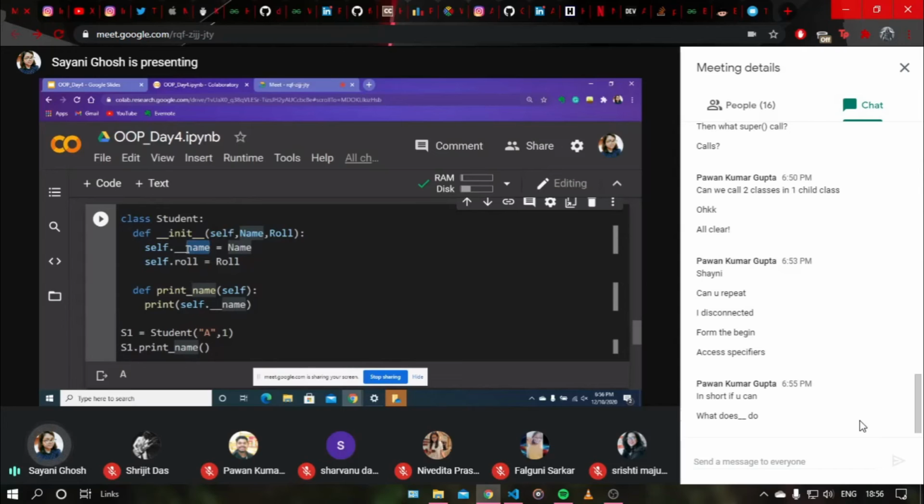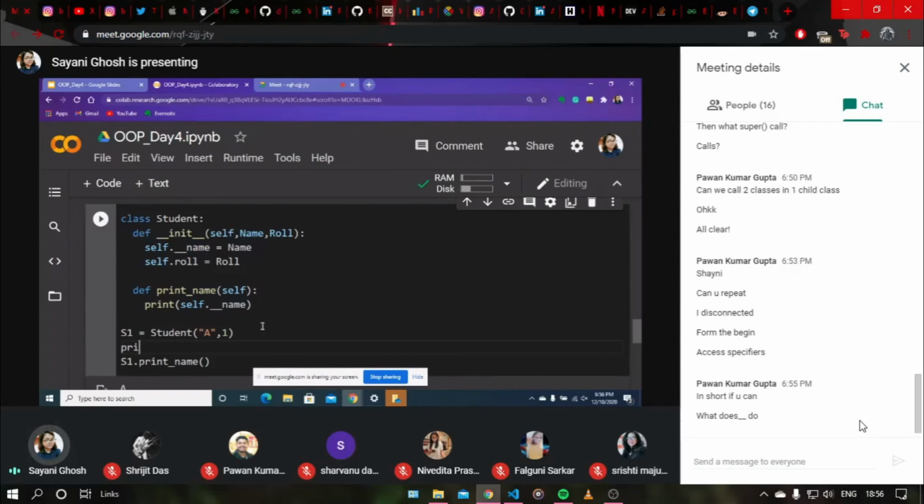The double underscores actually make it encapsulated. It denotes that this attribute is hidden and it cannot be directly accessed from anywhere outside the class.